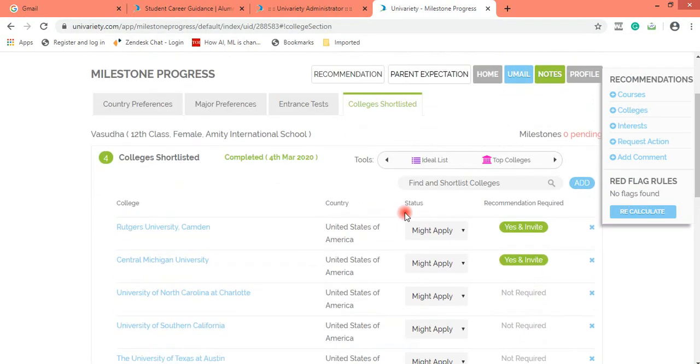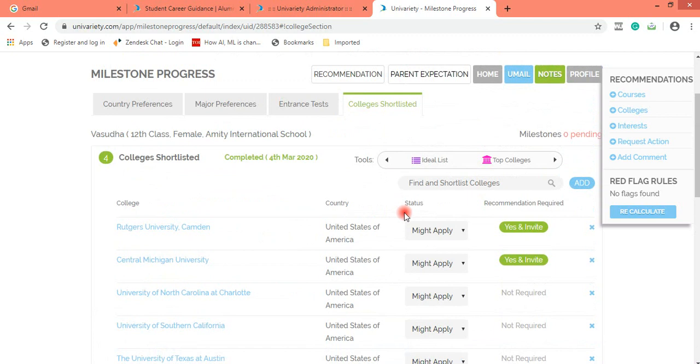Now, certain points to remember while doing a college shortlisting. Number one, you have to select a minimum of 5 colleges. The system would recognize a college shortlisting as done only if you select a minimum of 5 colleges, and maximum you can go up to 20.